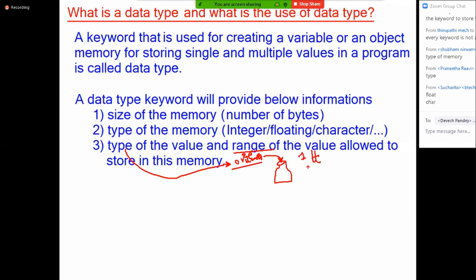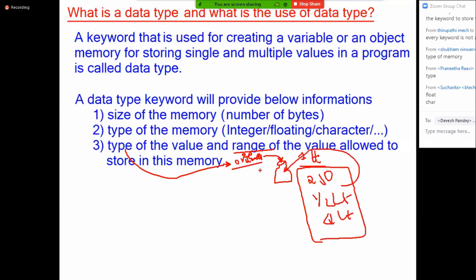So the memory size is 1 liter. You can store either 250 ml or half liter or 1 liter. Up to 1 liter you can store any range value. Then who should specify the type of the value and range of the value? Data type only should specify. Did you understand my point?